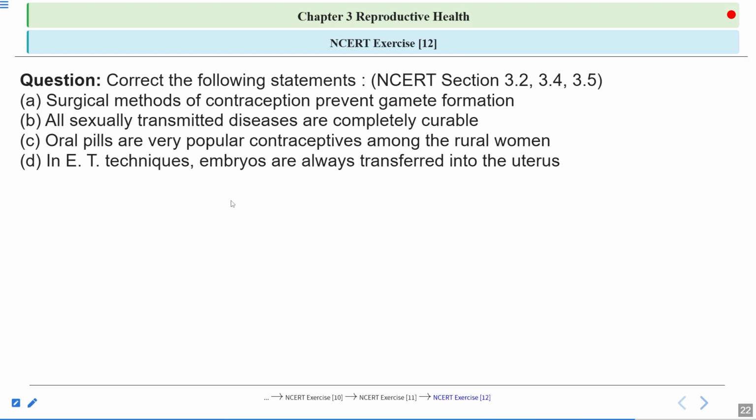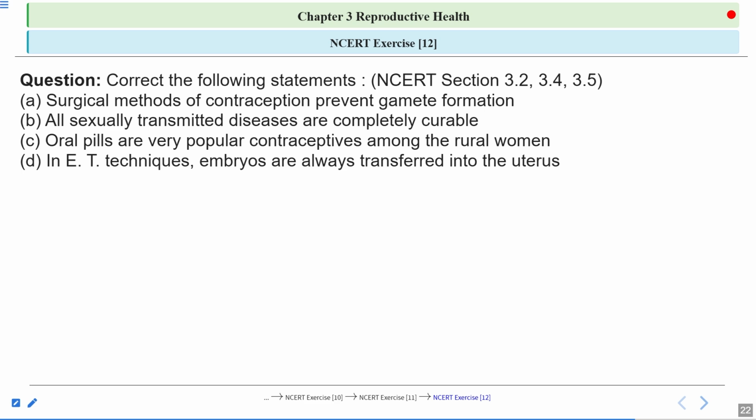Correct the following statements. Four statements are given to you, and you have to correct them. First statement: surgical methods of contraception prevent the gamete formation. So this statement is true or false? You have to correct this statement.